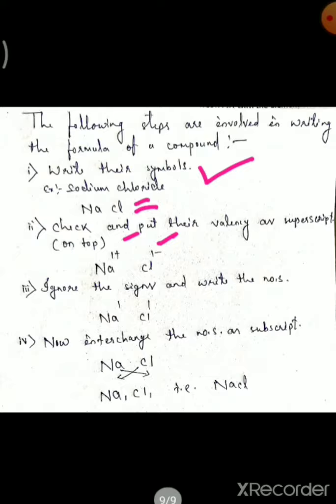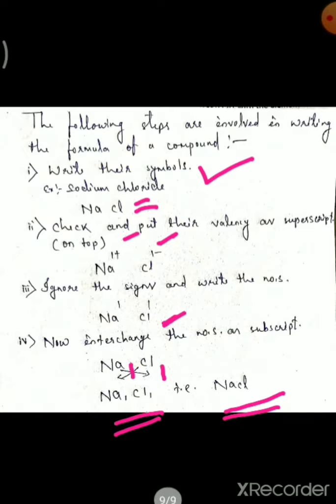Now ignore the signs and write the numbers. Here you can see I have removed the signs. Then interchange the numbers as subscripts. If it is written down, this is called subscript. So after changing, I got Na1Cl1. As we neglect the 1, the chemical formula is NaCl. Okay, I think you have understood how to write the chemical formula.